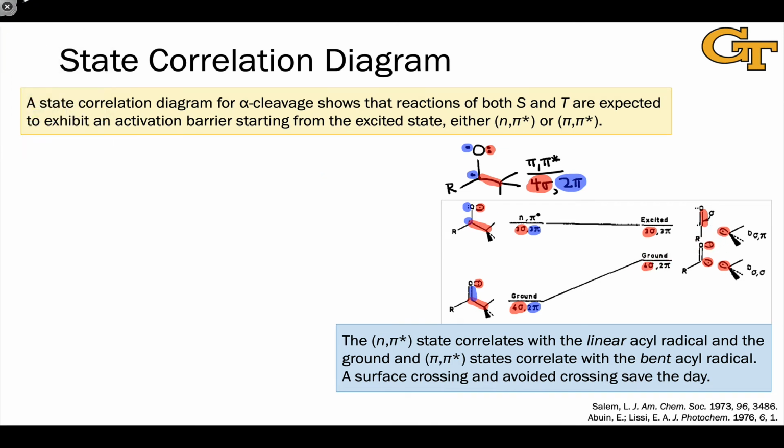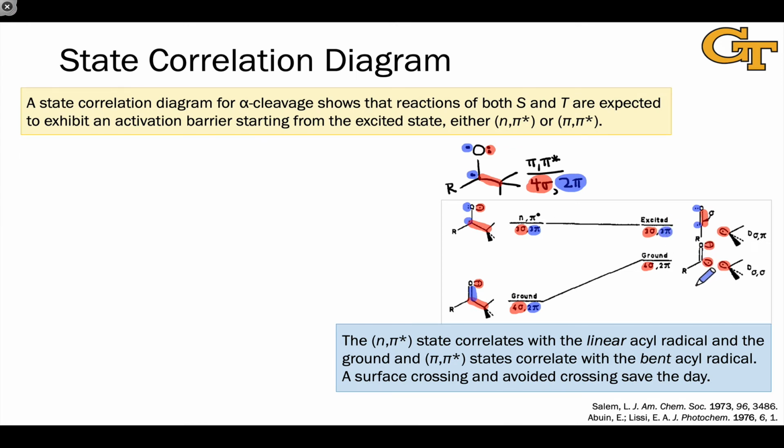If we now count pi electrons, well, the key to the linear acyl radical is that this electron is in a p orbital, perpendicular to the electrons highlighted in red, and antisymmetric with respect to the plane of symmetry. So that's a pi electron. And these 2 electrons here are also pi electrons occupying the pi bonding orbital between carbon and oxygen. So we have a total of 3 pi electrons here.